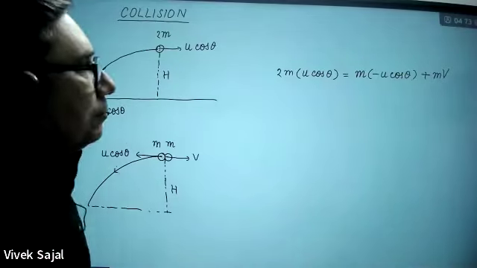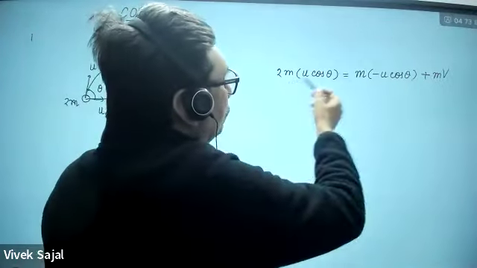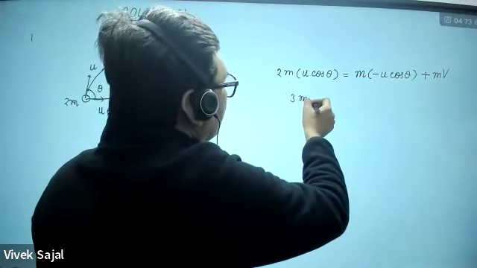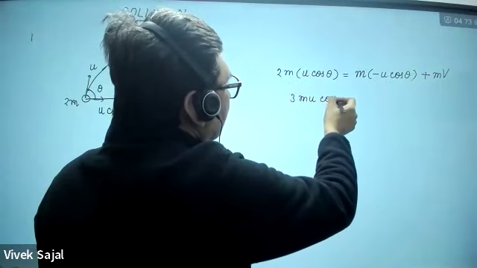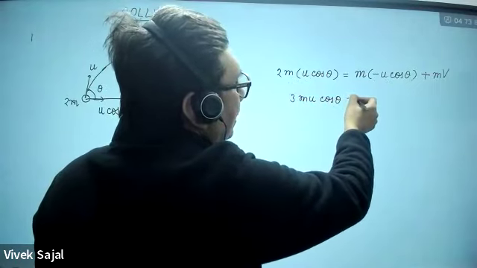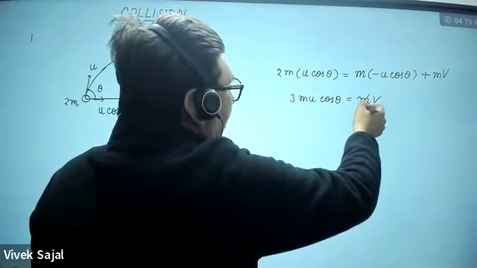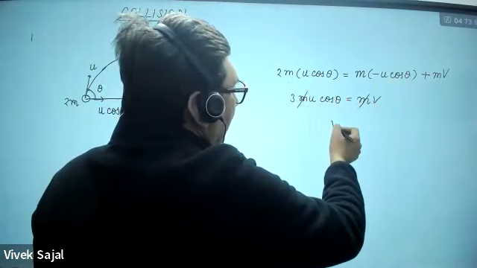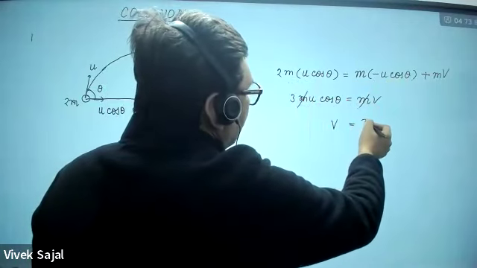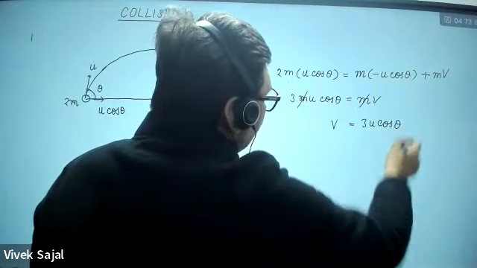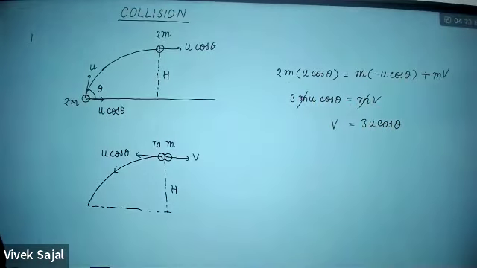So what will be v? You have to find out. This is 2 here, so this will be 3. So this will be 3mu cos theta. This is also a very good question for the exam. This will be m into v. So m is going to cancel out, and this v will be simply 3u cos theta. This will be your answer.